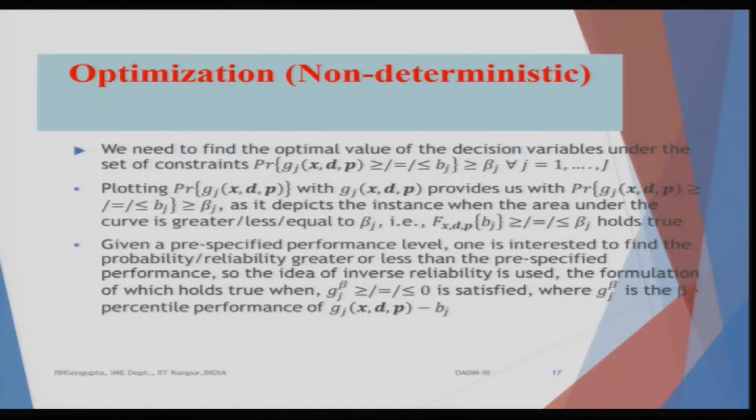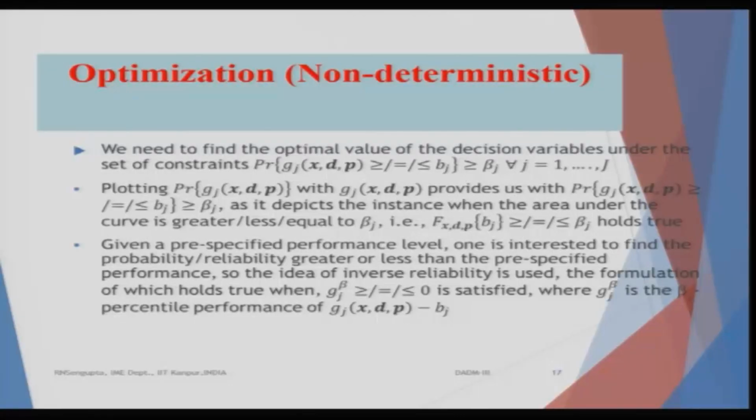If you remember the graph which we said on the right hand side, so alpha area was there. So, you want to find out the probability that it is equal to of BJ's. So, BJ's are the values based on which we will basically find out what is true or which is feasible. So, you can find out greater than equal to, less than equal to beta j, which holds true, and we basically find the solution.